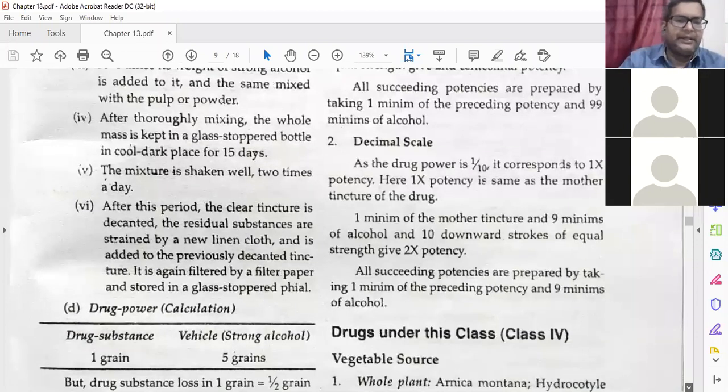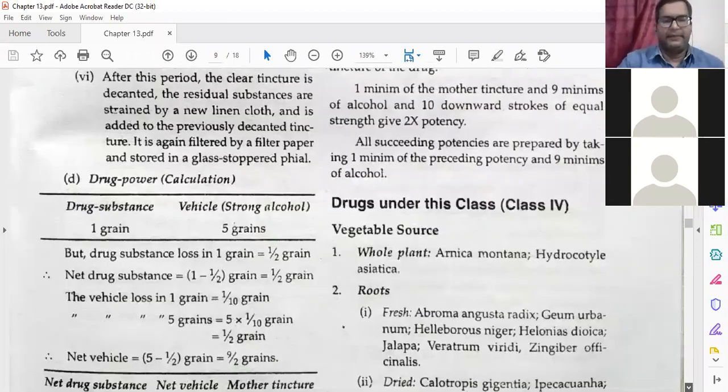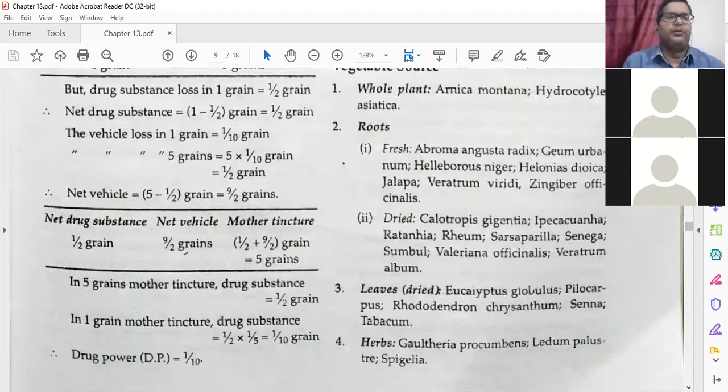Then next is the drug power, again a little mathematical calculation. But at last you need to remember the last part. You do not need to remember the whole process. Drug substances loss is 1/2 grain, so net drug substances is 1 minus 1/2, which is 1/2 grain. The vehicle loss is 1/10 grain per grain, so 5 into 1/10 is 1/2 grain. Okay, 1 grain is equal to 0.065 gram or 65 milligram.